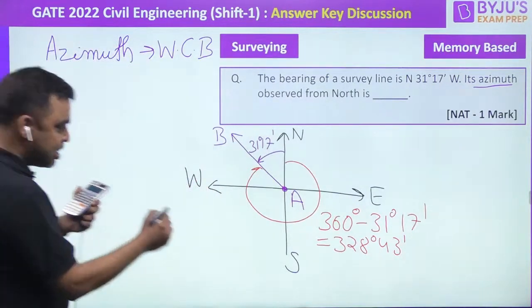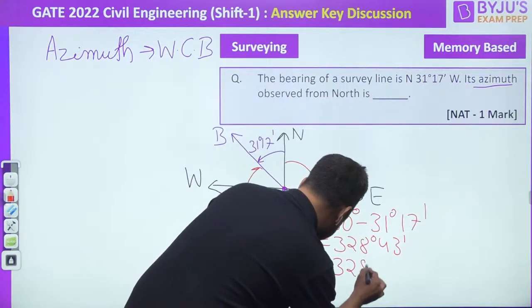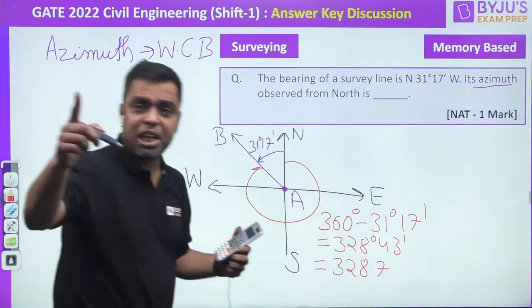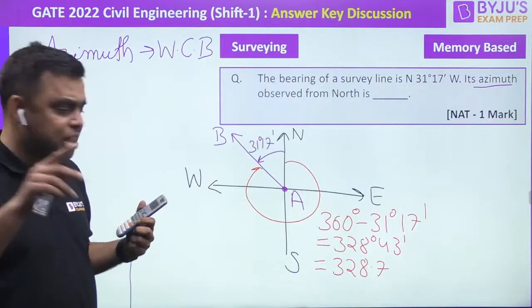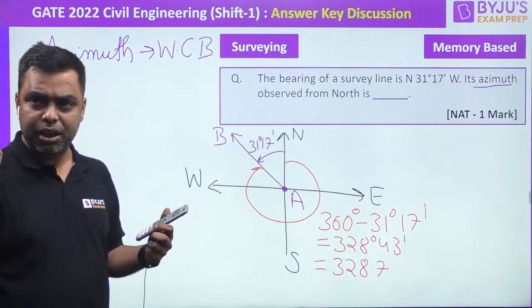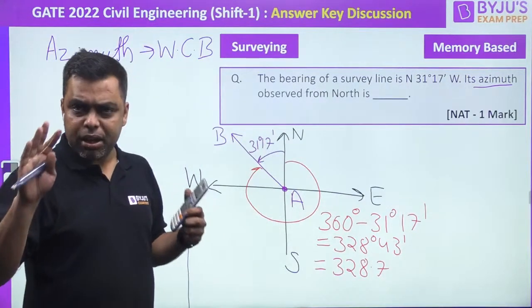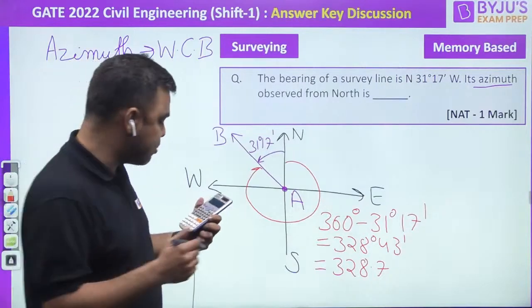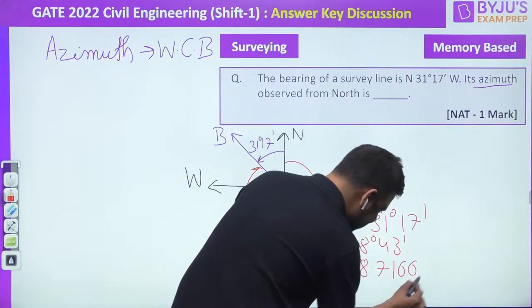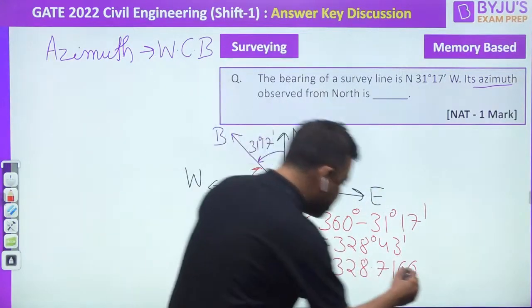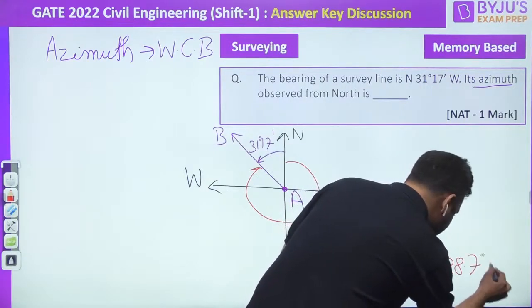So the answer would be how much? But otherwise I will tell you, don't worry. 328.7, up to what decimal? 2 or 3? Don't worry, Divyan Shukla ji. Paper is easy, Nikhil ji. 2 decimal, right? So it is 328.71666. Now if we have to put it up to 2 decimals, it is 328.72 degree.